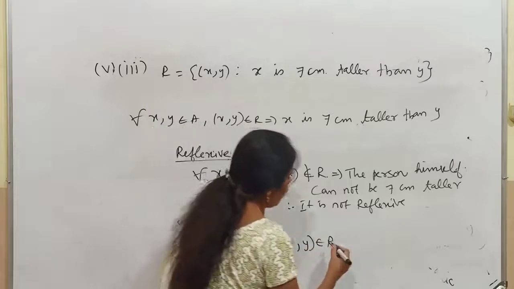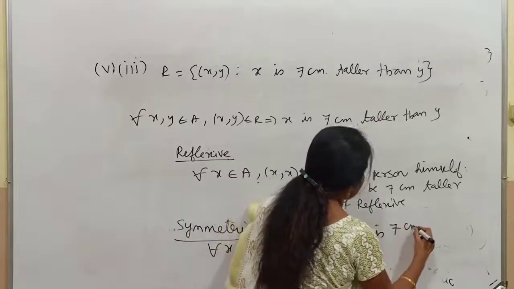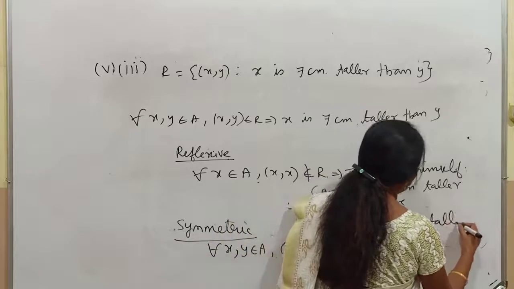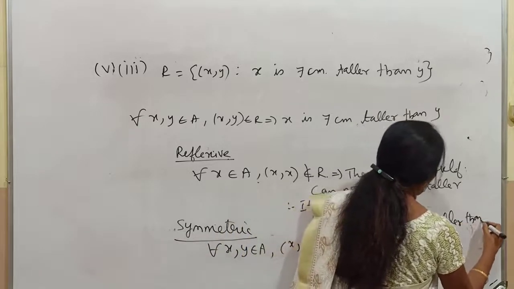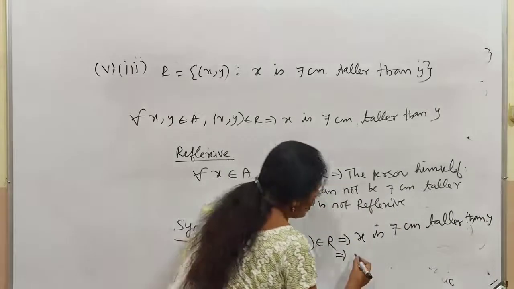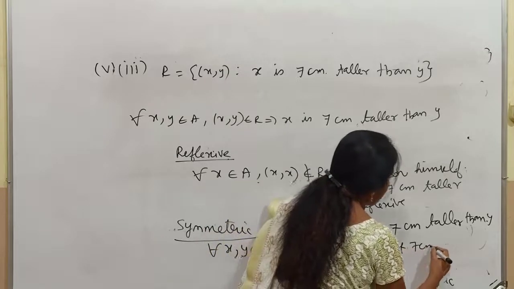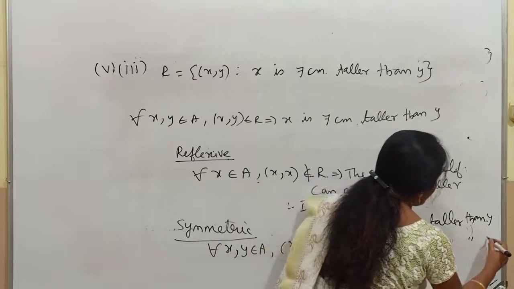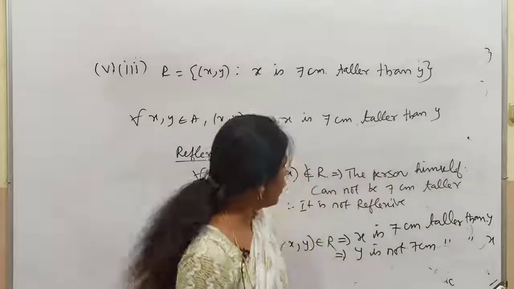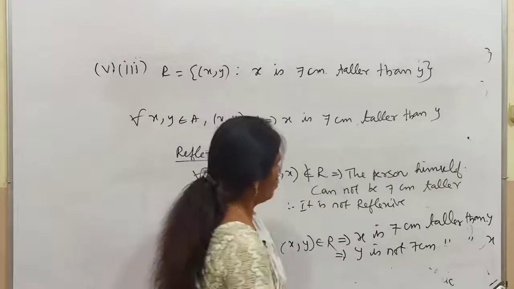(x, y) belongs to R implies x is 7 centimeter taller than y. So what does that mean? y is not 7 centimeter taller than x. Actually, y will be 7 centimeter shorter than x.